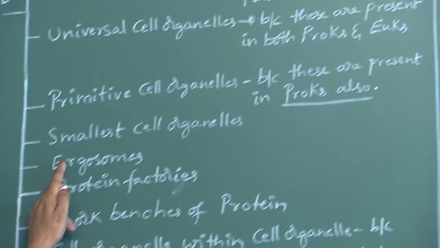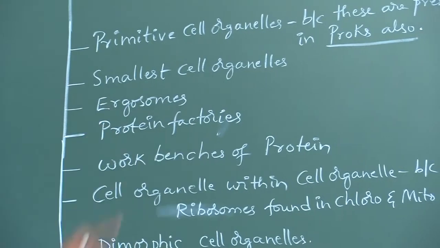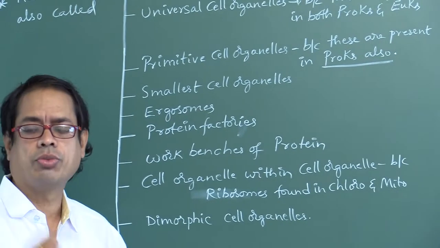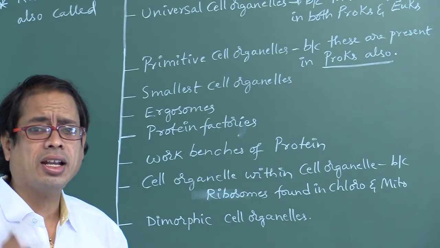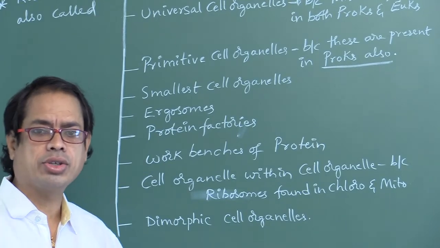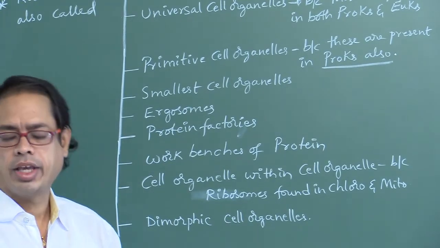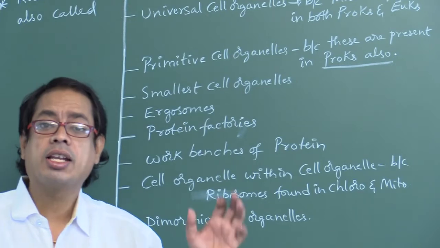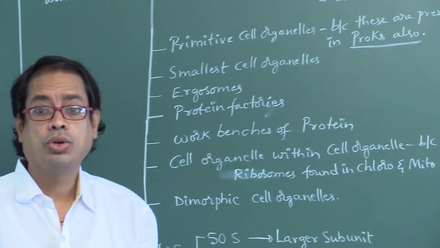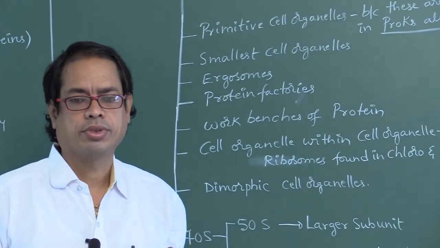Next, the smallest cell organelles are ribosomes. The largest cell organelle is the nucleus. Second largest is chloroplast. Again I am saying, my dear students, the largest cell organelle is nucleus, don't say nucleolus.